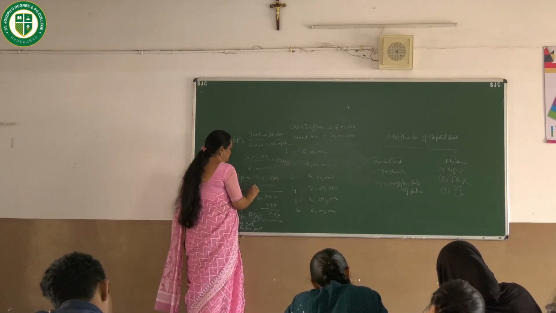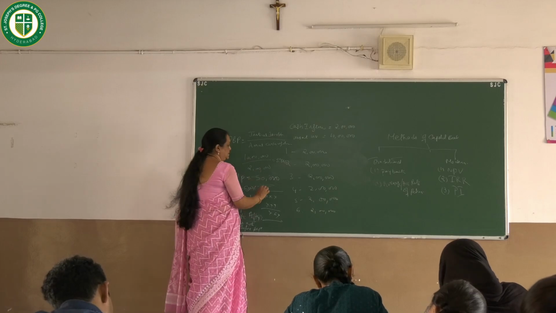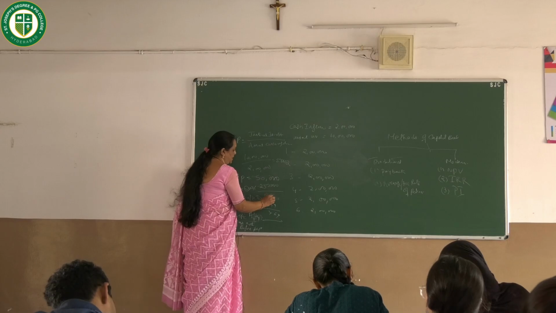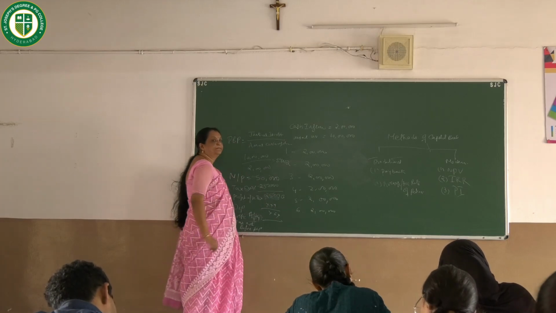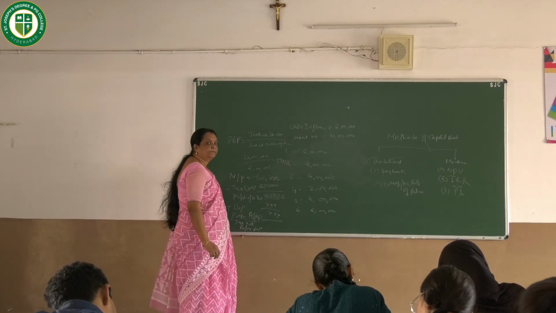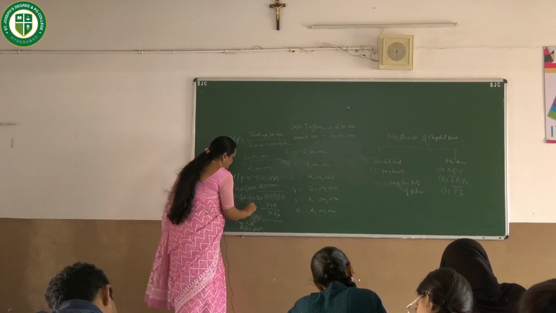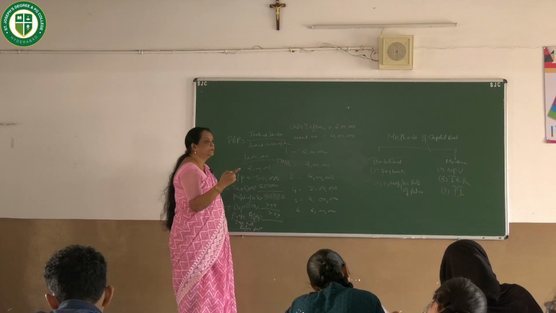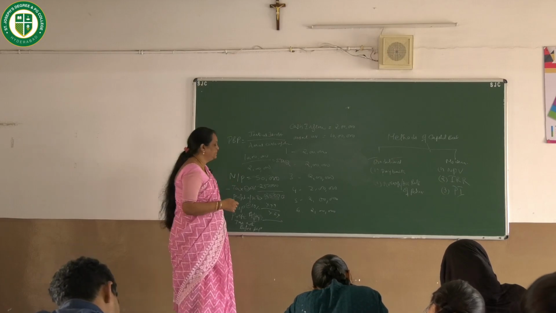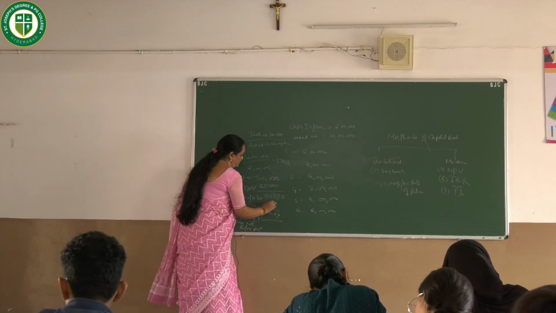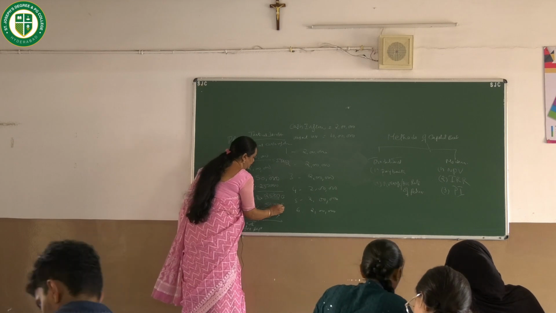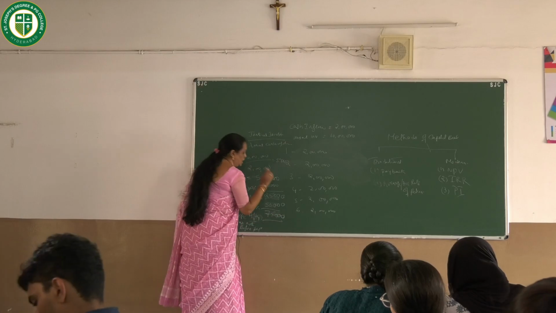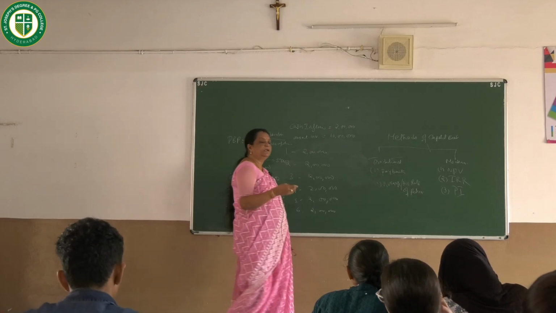Tax at 50% is 25,000. So profit after tax is 25,000. Depreciation is 10%, calculated on the asset. 5 lakhs into 10% is 50,000. So now you are getting 75,000. So your cash inflows are 75,000.